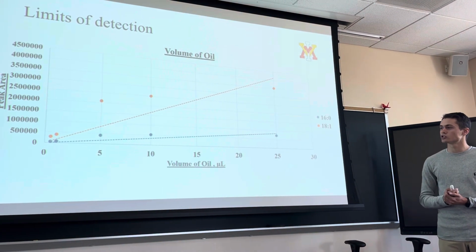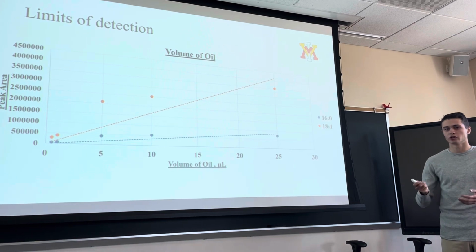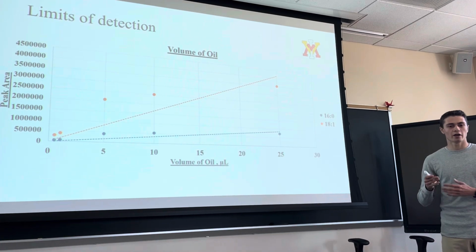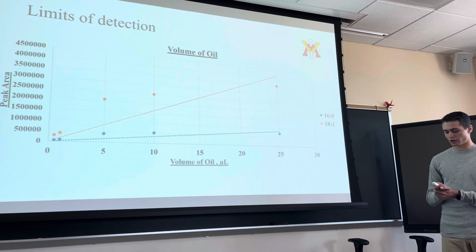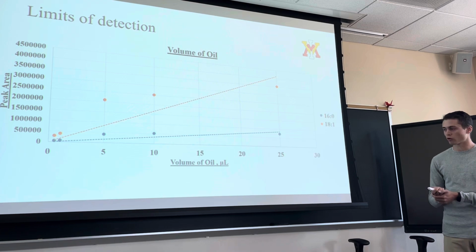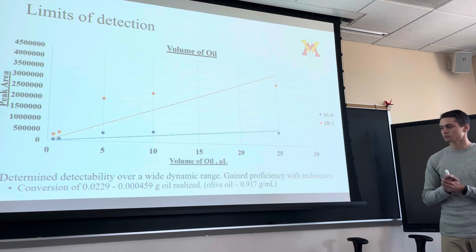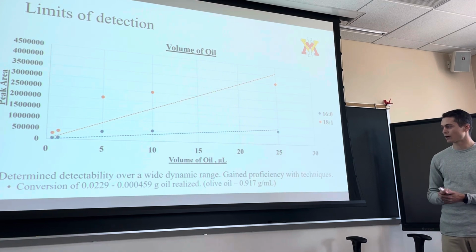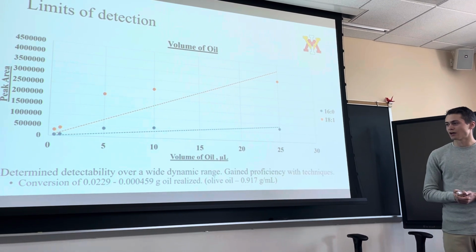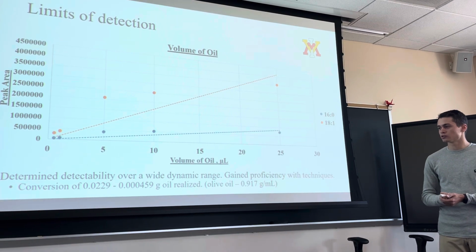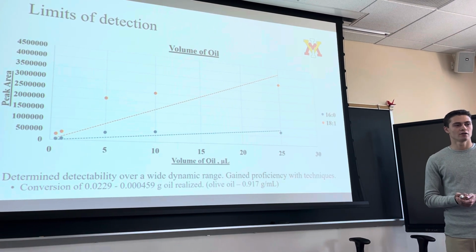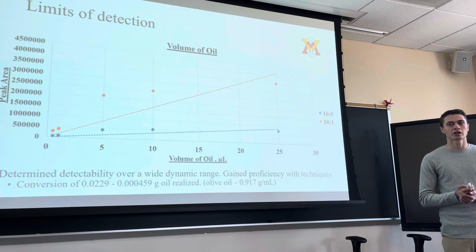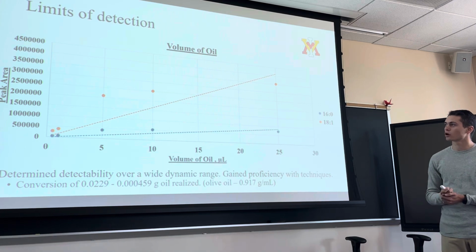More previous data sets showed a more linear downward trend, so this is a balance of time and also moving on to get to other parts of the experiment, but we did see a trend. However, this will take more time. We did it over a wide dynamic range, all the way down from 25 microliters to 0.5 microliters. For example, we did it down to 0.02 grams and also down to 459 micrograms of olive oil. We also gained proficiency with the techniques of methylating, extracting, and analyzing our product.